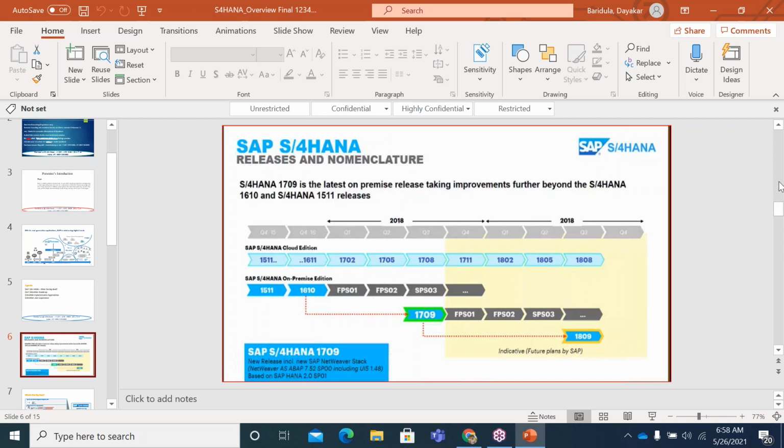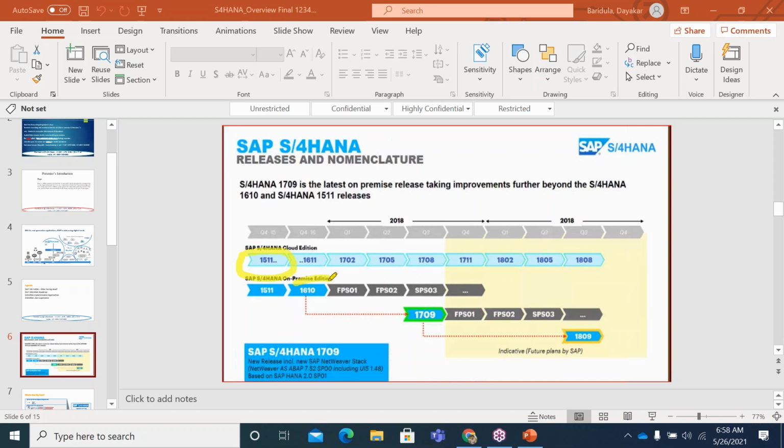In 1511, we saw additional innovations on the product, and we introduced S-Log. S-Log is nothing but the logistics part, so they introduced logistics here as well. This is the first add-on version, I can say, which was a full product, with complete innovations from finance and logistics perspective. But at this point, we still had to cover a lot of functionalities from the finance perspective; it was not a mature product, and in logistics we had just started the innovations, with a lot of things to cover.